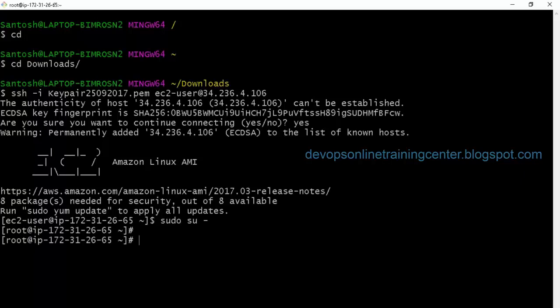So we can also set a password for the root account. We can also allow logging into the root account directly, but that is not recommended. It is always recommended to use the PEM file so that people will not directly log into the root account. We can also enable root login, like we have seen how to enable SSH, in /etc/ssh/sshd_config, PermitRootLogin yes. And if we restart SSH, anybody can log in directly with SSH using this IP and a username and password. But that we don't do, because we want to use the PEM file for security reasons, right?